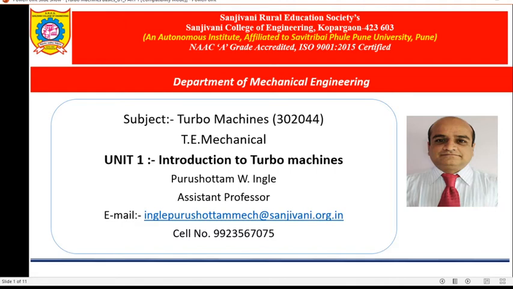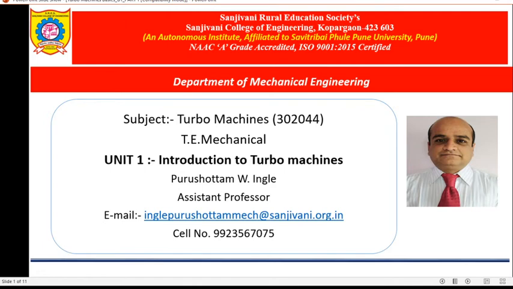So first of all, what is the meaning of turbo? Turbo is nothing but rotary motion. The machines which have rotary motion come under the category of turbo machine. Suppose you take the example of centrifugal pump, a machine in which the rotor rotates. Then steam turbine, where the rotor rotates. Then hydraulic turbine, gas turbine, and centrifugal compressor. All these machines come under the category of turbo machine.